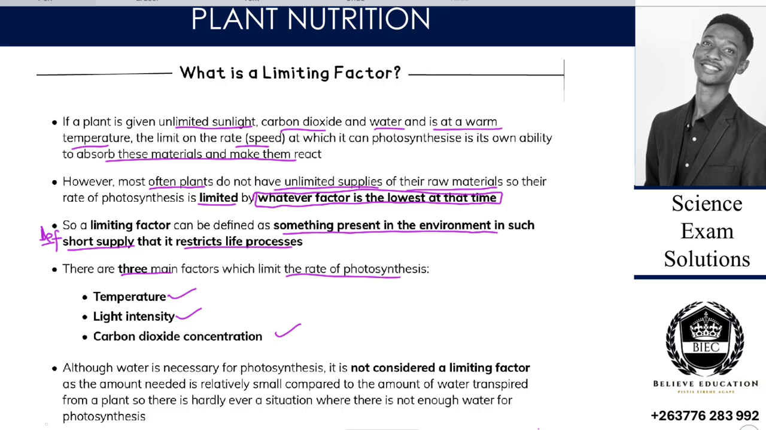as well as carbon dioxide concentration. Although water is necessary for photosynthesis, it is not considered as a limiting factor. Why? Because it is abundant. There is no plant that can live without water. So for photosynthesis to take place, it means the water is already available. If it were not there, then the plant would already have died and not been able to photosynthesize. So we don't necessarily mention water as a limiting factor. Are we together?